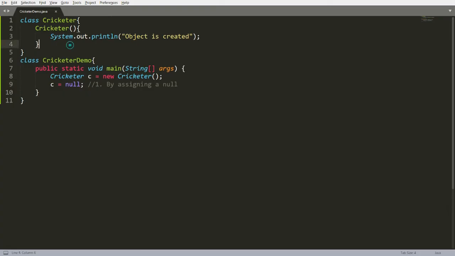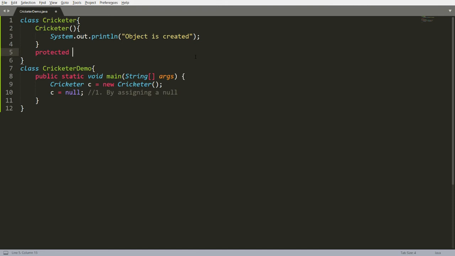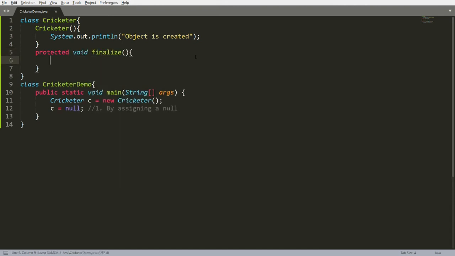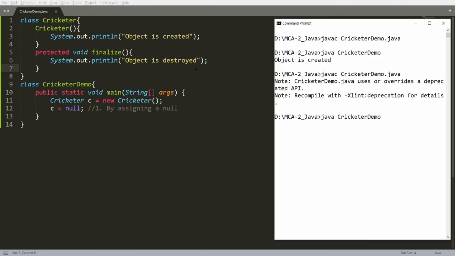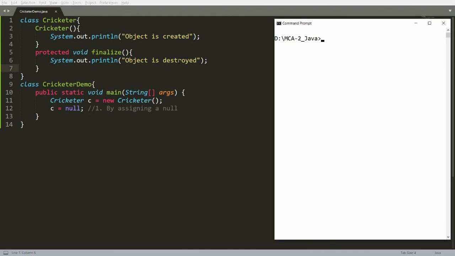So here in my program, I can implement the method protected void finalize. This is the overriding method of the Object class. Here I can just put the message object is destroyed. Now you can save this and compile your program, and whenever you run this, you will just get the message object is created. Why am I not getting the message object is destroyed? Because garbage collection is an automated process and the JVM is doing the same.